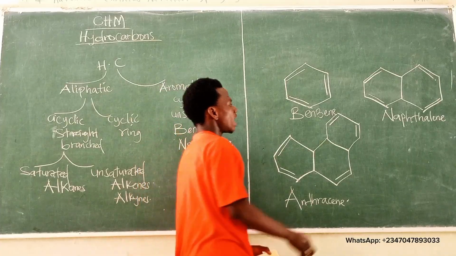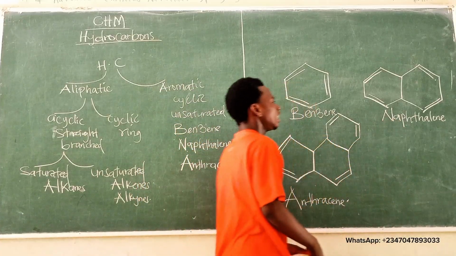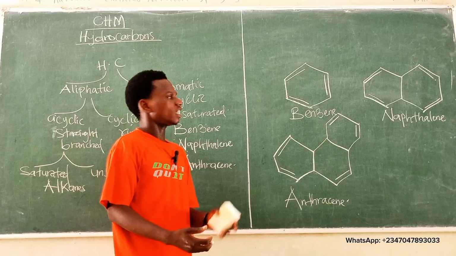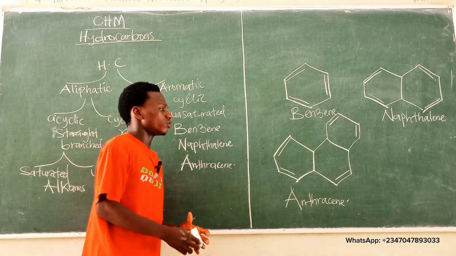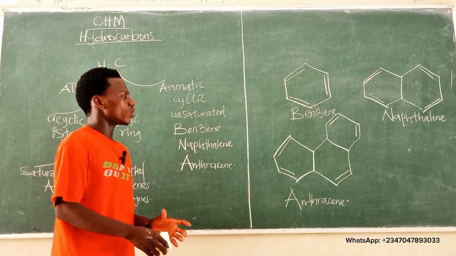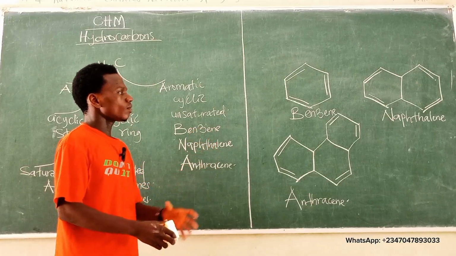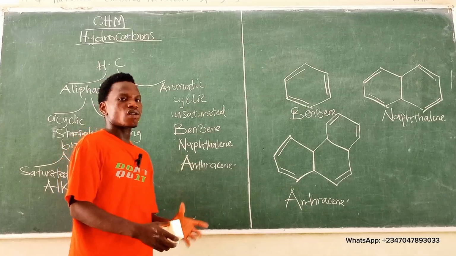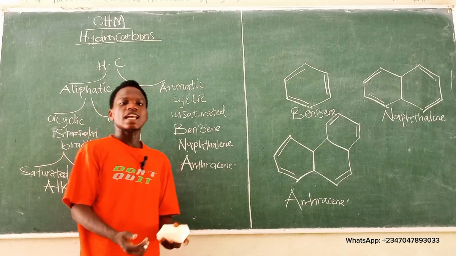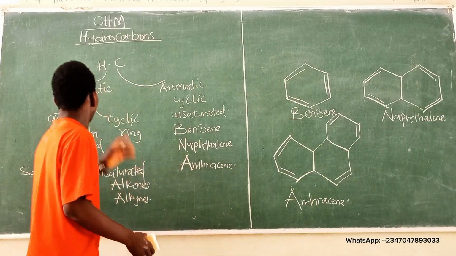If you look at the structure of naphthalene, it also has double bonds in many places. So what makes them highly unsaturated is their multiple covalent bonds.